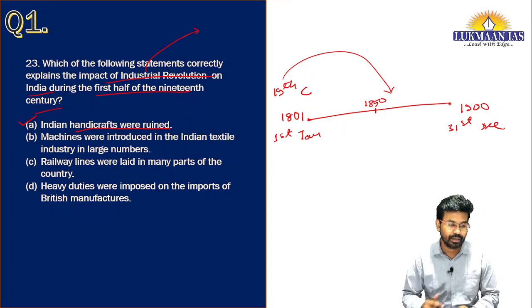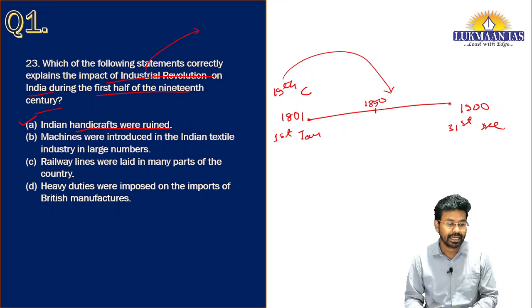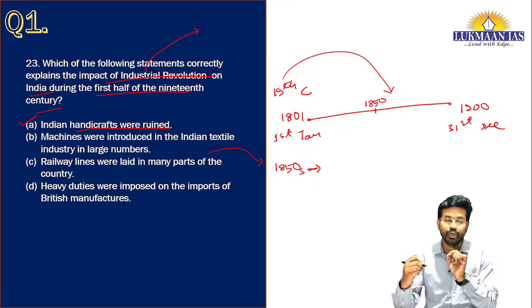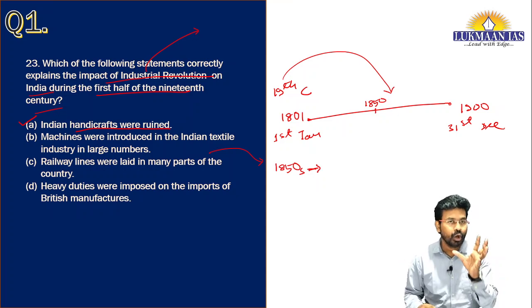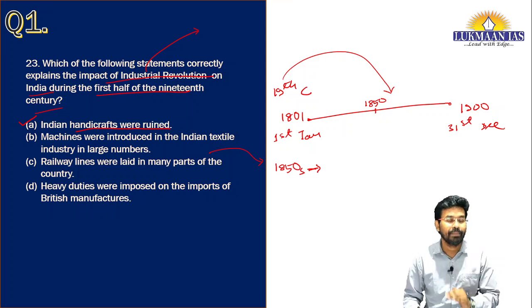Option B says machines were introduced in Indian textile industry in large numbers. Let us see what happened. Machines were introduced in India in the 1850s, but not in large numbers. Only a few machines were introduced, that too in only a few select places.